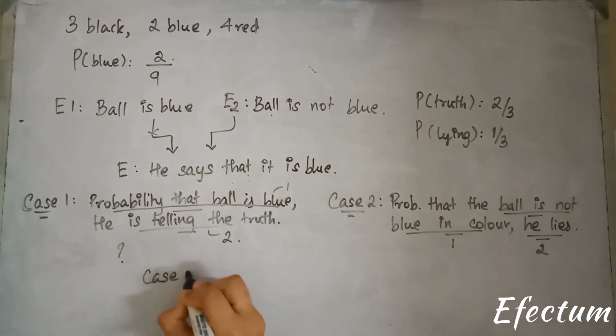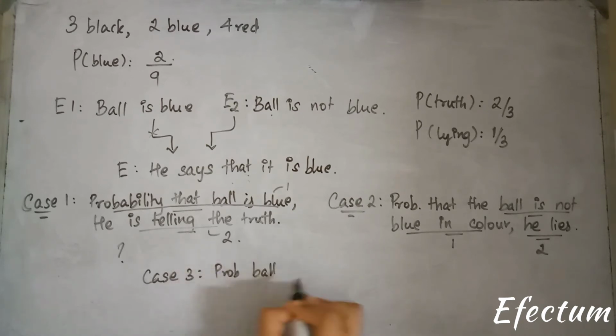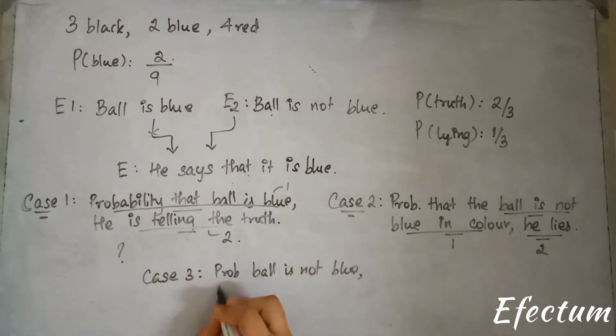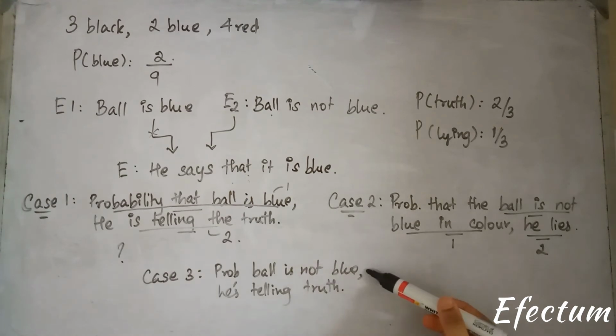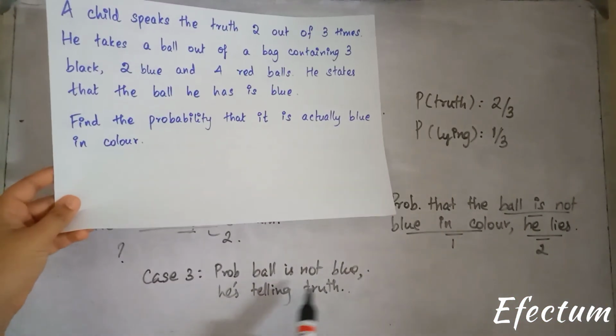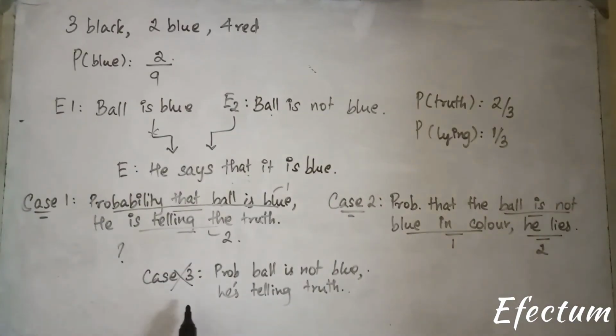Can we have a case 3? In this case, the ball is not blue, and he's telling the truth. Is this case possible? If the ball is not blue and he is telling the truth, it contradicts with the question, because he states that the ball he has is blue. So this case is not at all possible. It won't come in the sample space.